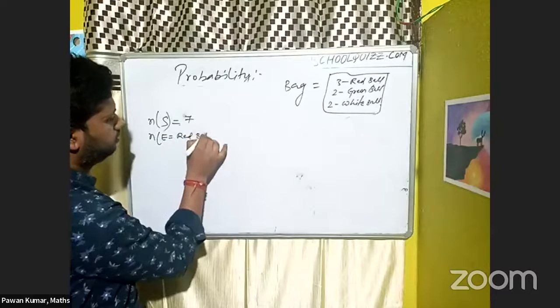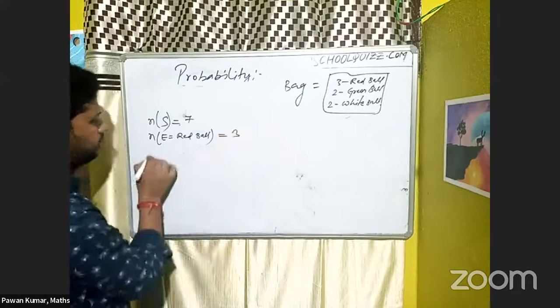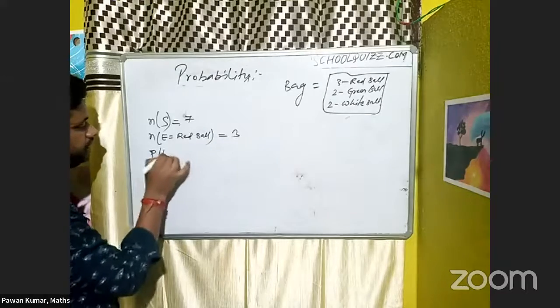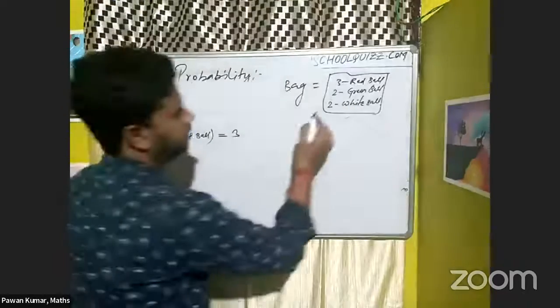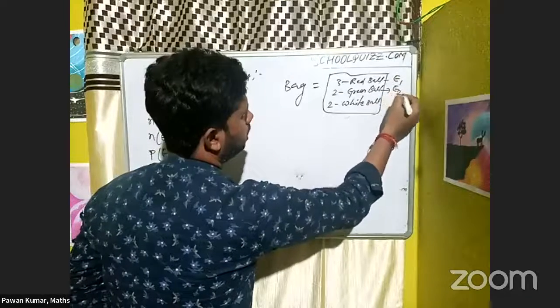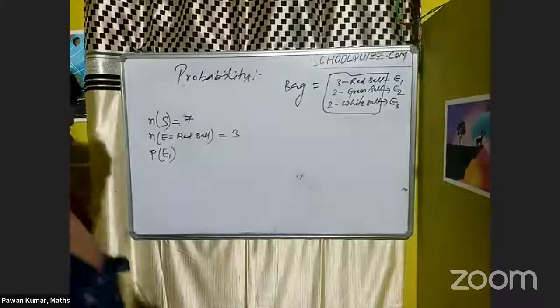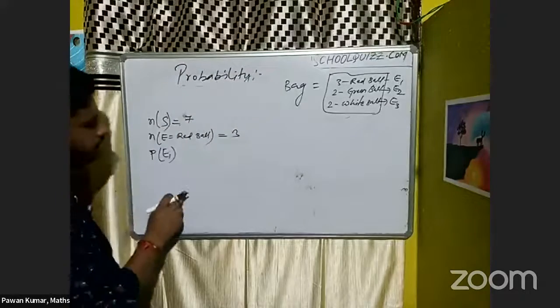Red ball event is how much? Red ball, so nothing but 3 I'm getting. So what is the probability of getting the event? Let this event be indicated as E1, this as E2, and this as E3. So what is the probability of getting event E1, the red ball?